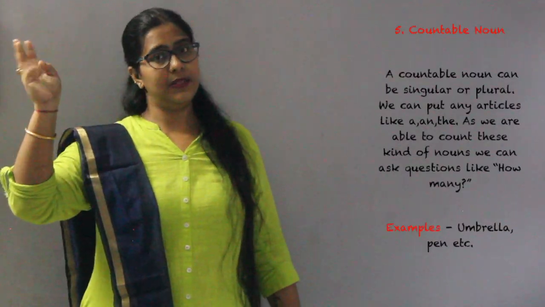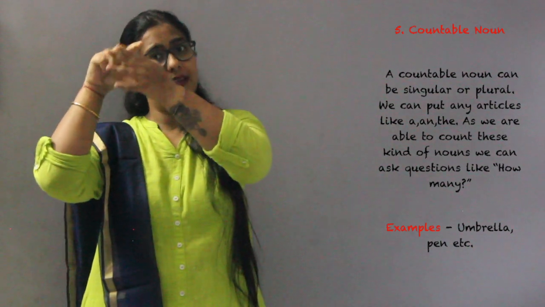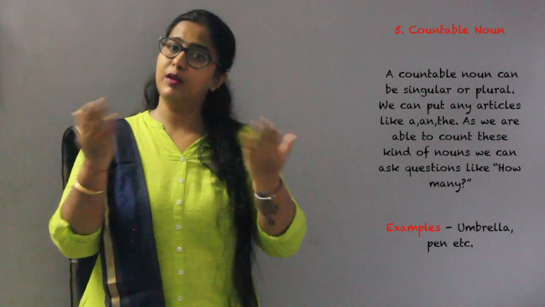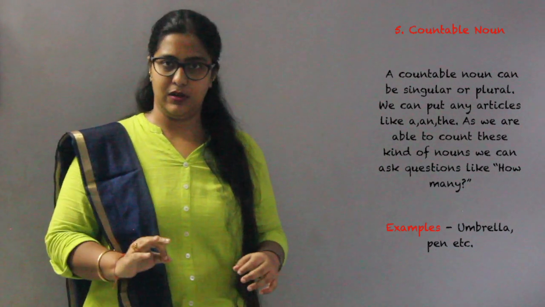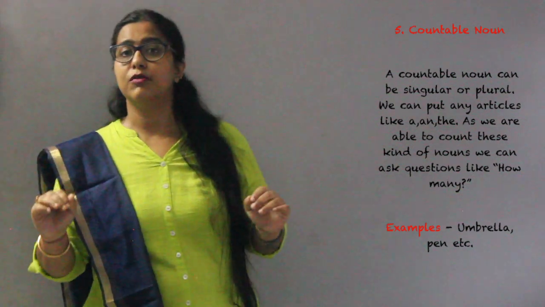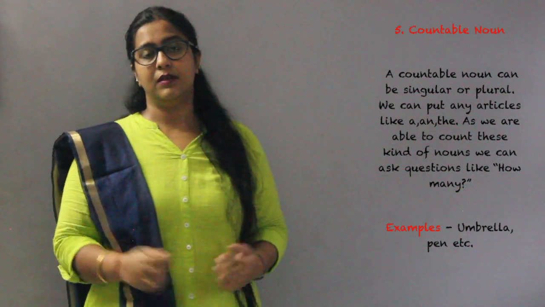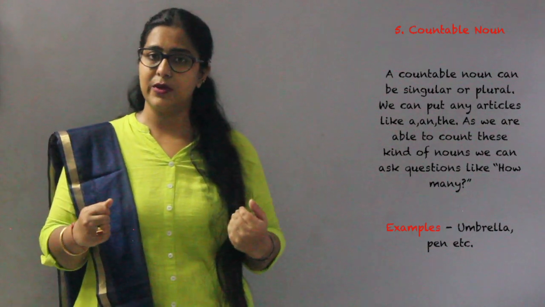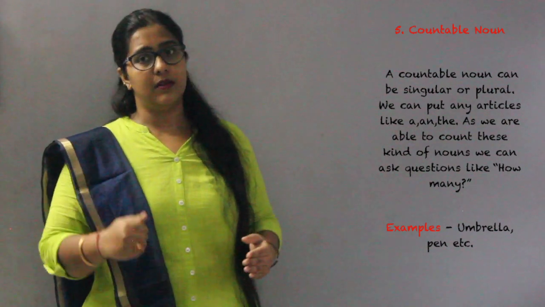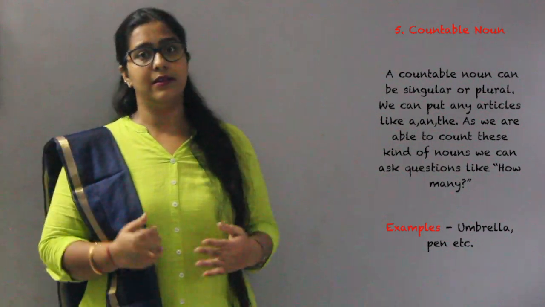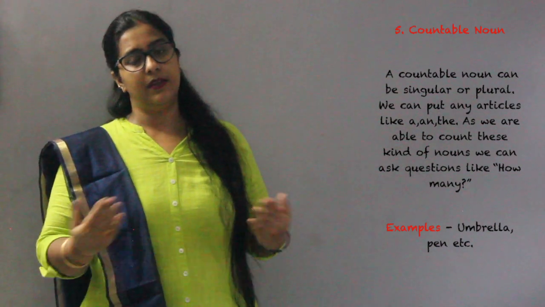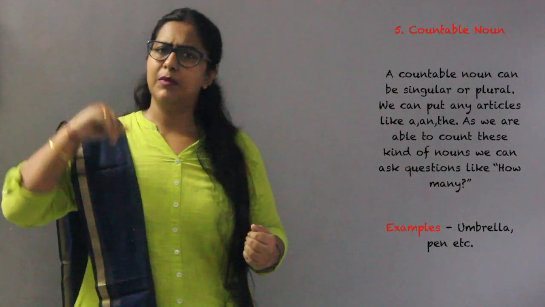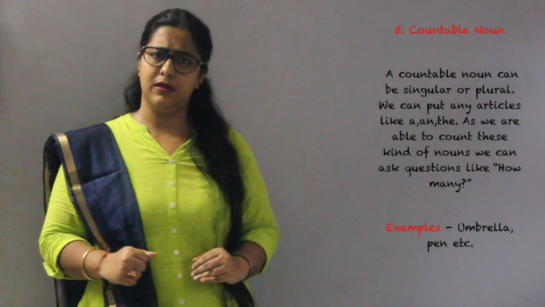The countable noun part. Now as the name suggests, we can count this type of noun. It can be singular or can be plural also. We can add a and the before the countable noun. A and the is the form of article. Now we can say how many. You can ask questions how many. Since we can count, we can ask questions how many. Example, book, umbrella, pen, etc. We can say how many books are there, how many umbrellas are there, or we can count them also.